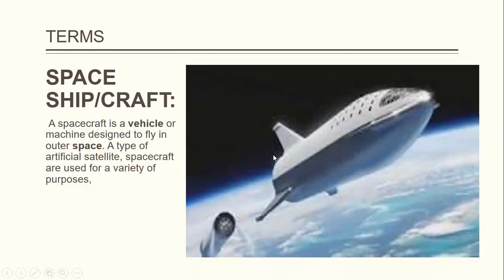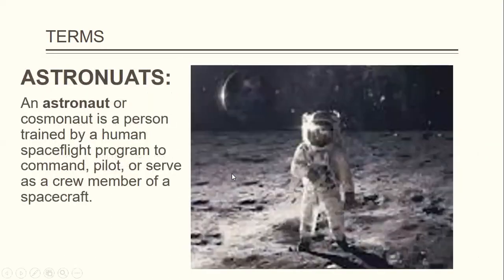Fine. You have traveled to another part of the country using a vehicle. Now, what is the vehicle you use to travel to space? That is what is called a spaceship or spacecraft. If an examiner asks you what is a spaceship or a spacecraft, you tell the examiner that it's a vehicle or machine designed to fly in outer space. Any machine designed to fly in outer space that takes humans on adventure away from the Earth atmosphere is called a spaceship or a spacecraft.